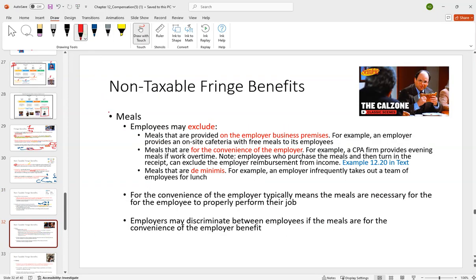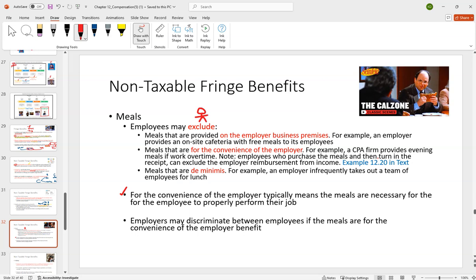How about meals? Essentially, you as the employee, most of the time you get a meal, you're going to be able to exclude it. Meals that are provided on the employer's business premises are not going to be taxable. So, hey, there's a cafeteria on site where they feed you each day. You don't have to claim that as income. If it's for the convenience of the employer, which essentially means it helps you perform your job, it will not be taxable income.